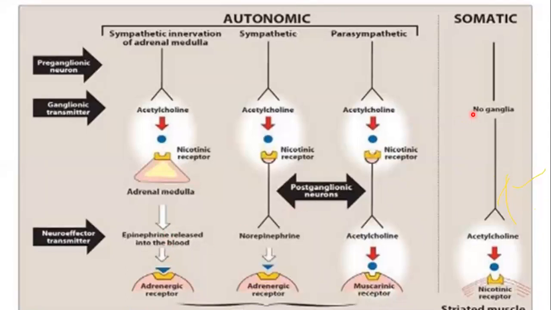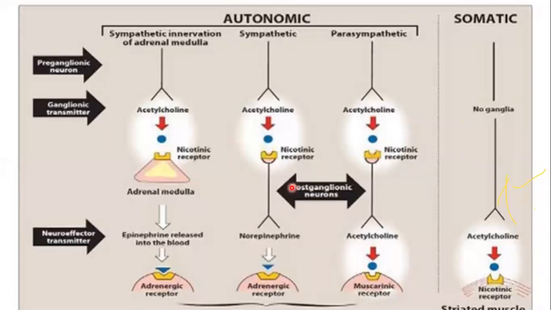And we also have the somatic nervous system in our body, which is controlling our skeletal muscles. And that somatic nervous system does not have any ganglia. So the neurons from the spinal cord directly innervate the skeletal muscles, and these are the skeletal muscles, and this is the neuron. So the somatic nervous system does not have any preganglionic and postganglionic neuron because it does not have any ganglia, right? So now we will try to understand where the cholinergic receptors are located.